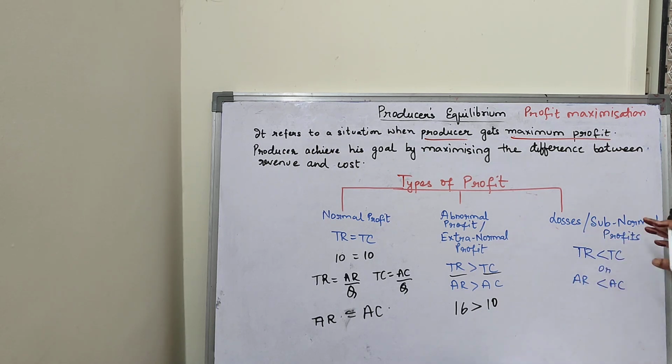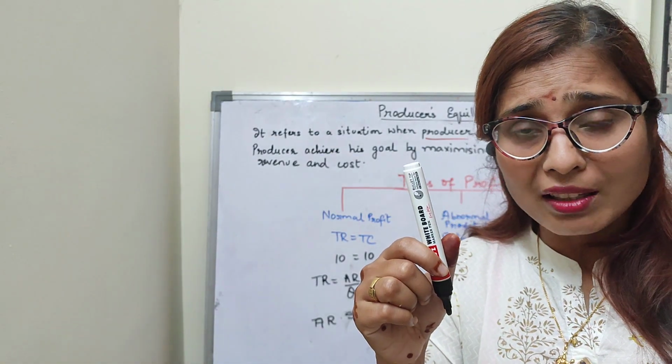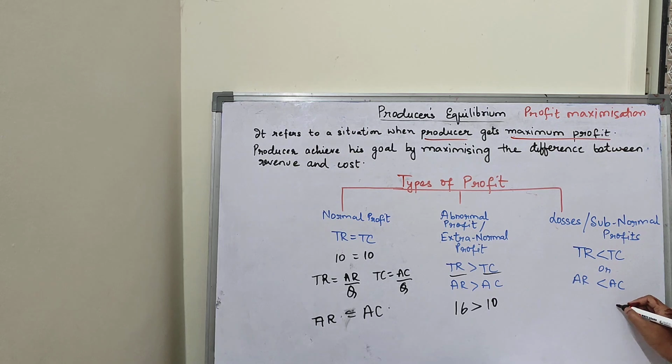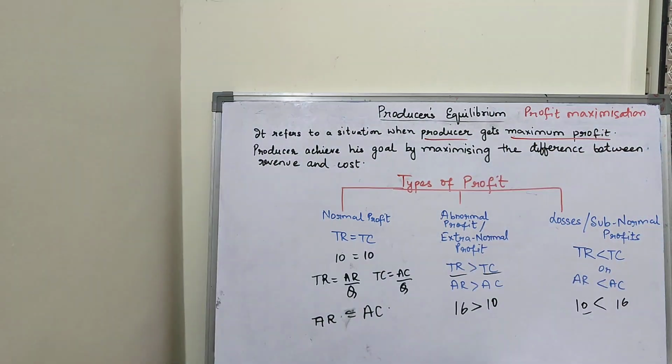Coming to the losses, or you can say subnormal profit. Subnormal profit means revenue is less than the cost. That means cost is more as compared to the revenue. Suppose the cost of making this marker pen is ₹16 and revenue is ₹10. So that means revenue is less than the cost. Clear, children? So these are the losses or subnormal profits. I hope you have understood. Please note it down once so that I can move further.